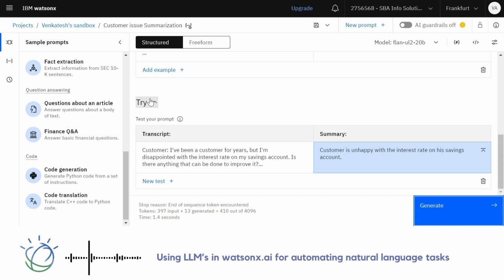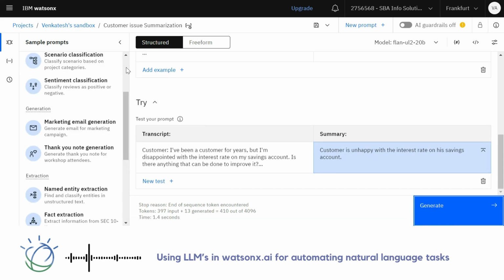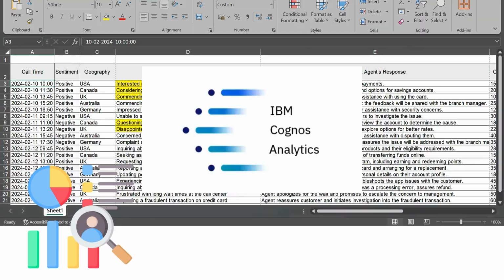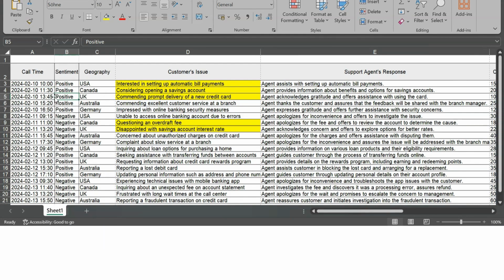And subsequently, this has to be passed right into your analytics platform. And IBM does come with Cognos, which is your analytics and dashboarding platform. All you have to do is write a simple Python script to subsequently turn these watsonx.ai results into a format that is acceptable by Cognos.